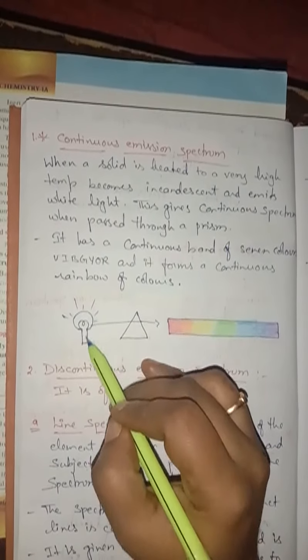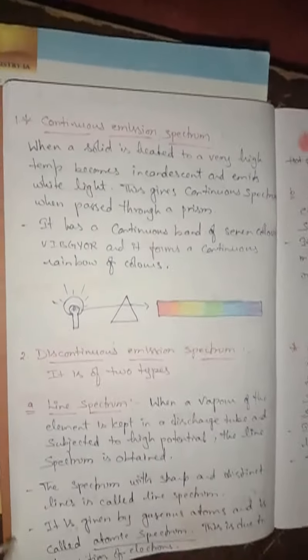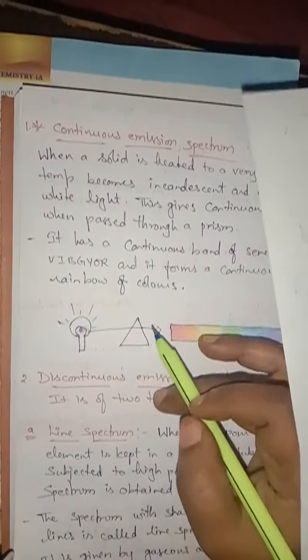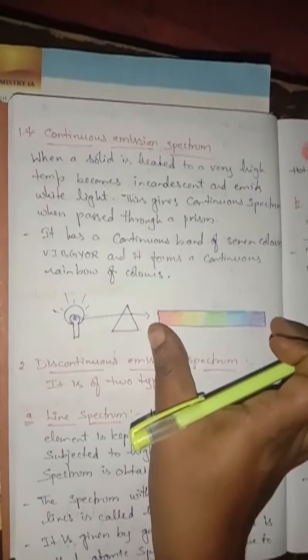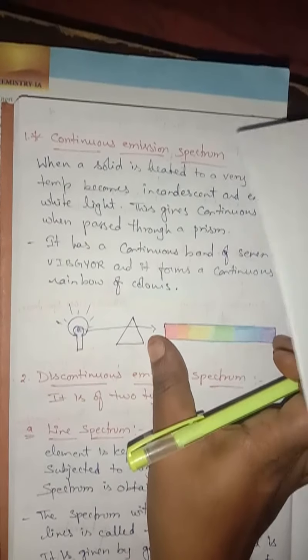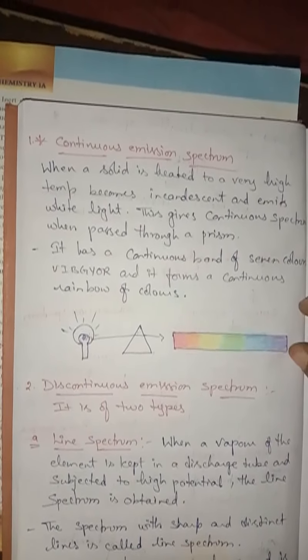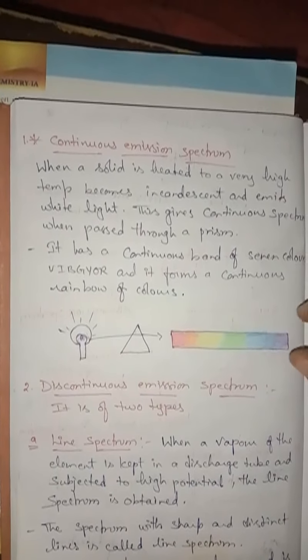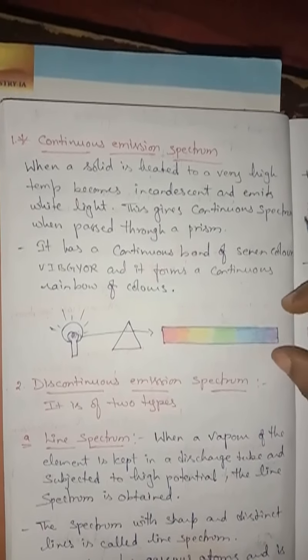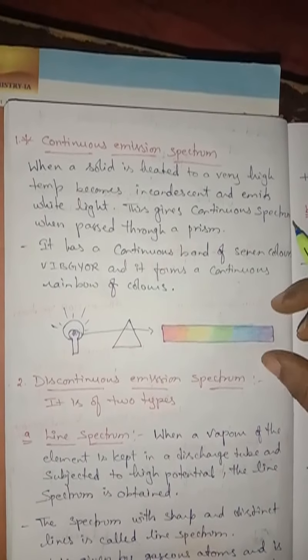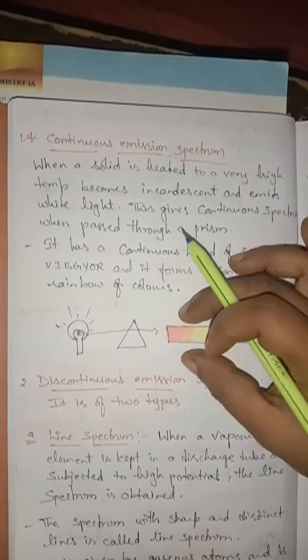So look at here. Here I have taken a source of light, that is a bulb. A filament is made up of tungsten, which is a solid. So when it gives some electricity, it radiates some energy, heat energy. So this light, when passed through a prism, gives some continuous colors. We cannot find any gaps between these colors. So this is called continuous emission spectrum. It has a continuous band of 7 colors, that is VIBGYOR, and it forms a continuous rainbow of colors.